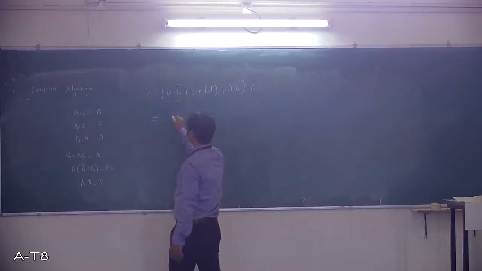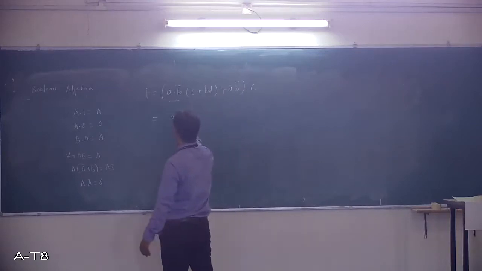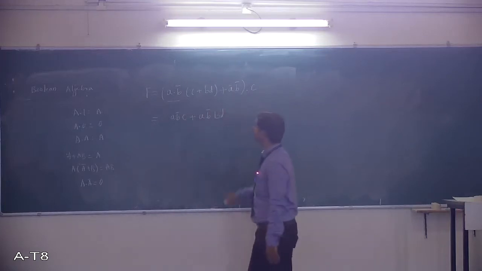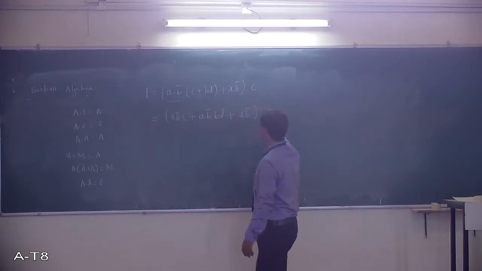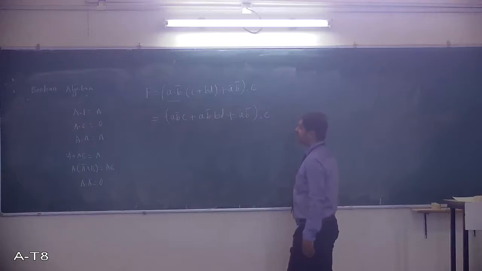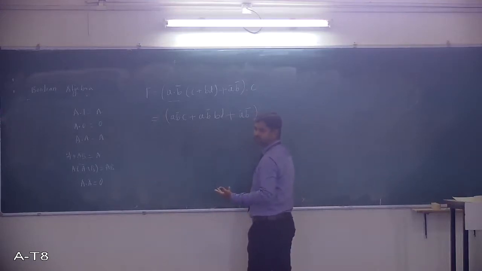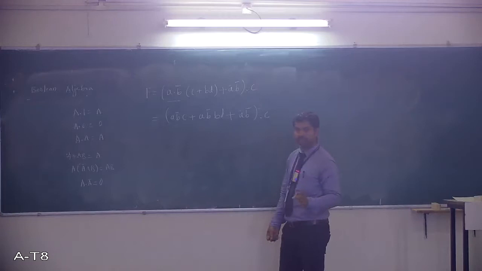What I will do, A B bar, just multiply within this bracket, it is C. Next, A B bar B D. This plus as it is, A bar B bar into C. Now we can check, is there any possibility of making it simple? A B bar C, we cannot do anything. Here B bar B or B B bar. What is the value of that?